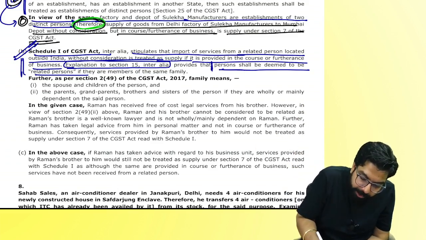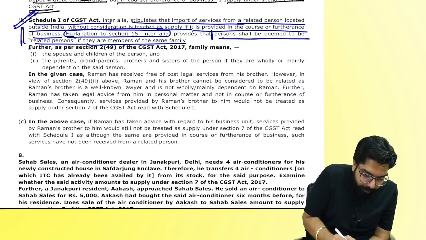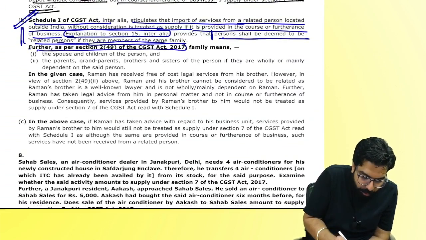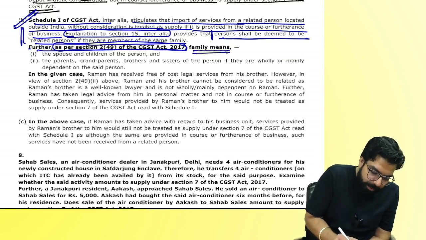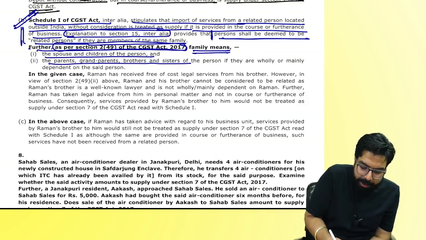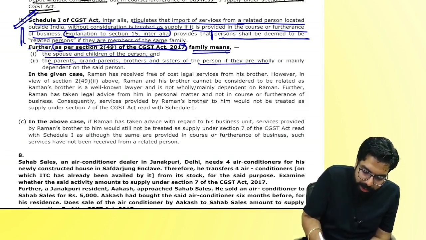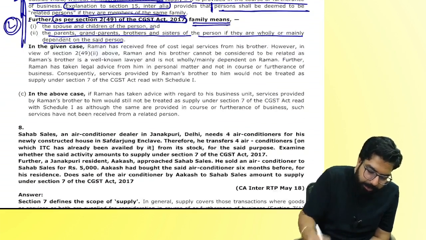Next. Persons shall be deemed to be related if they are members of the same family. The definition of family is given. You don't have to write so much as per section number 2(49). You can say family means spouse and children, parents, grandparents, brother and sister, only if they are wholly or mainly dependent. Is it the law? Let's apply.